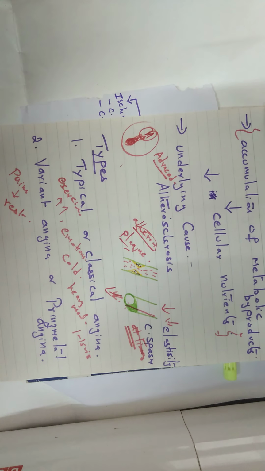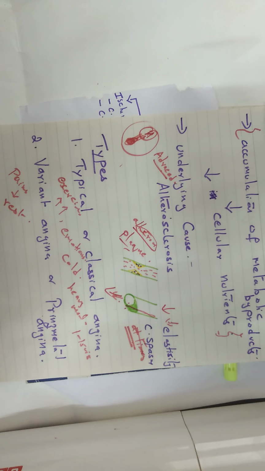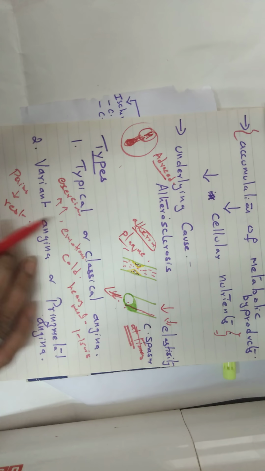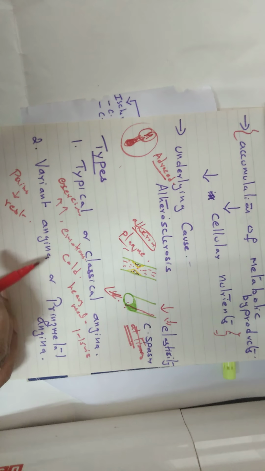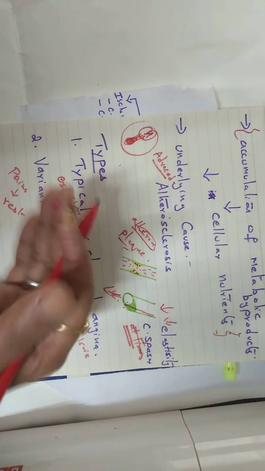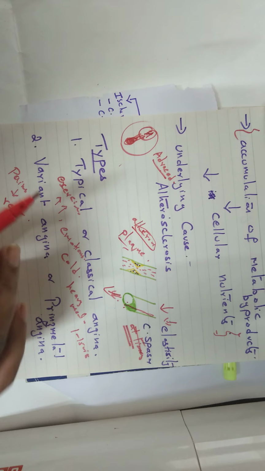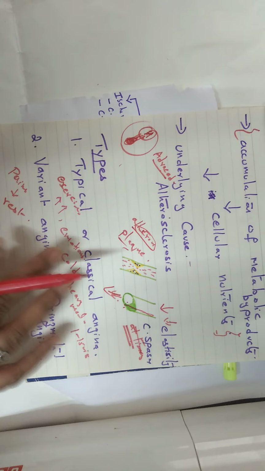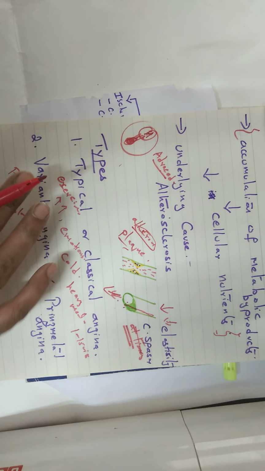Now, angina can be classified broadly into 3 types: typical angina, variant angina, and unstable angina. This depends upon the precipitating factors, the situation or the undesirable event which has taken place, and also some electrophysiological changes that may take place.